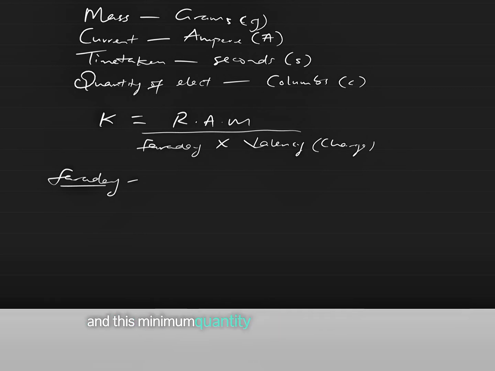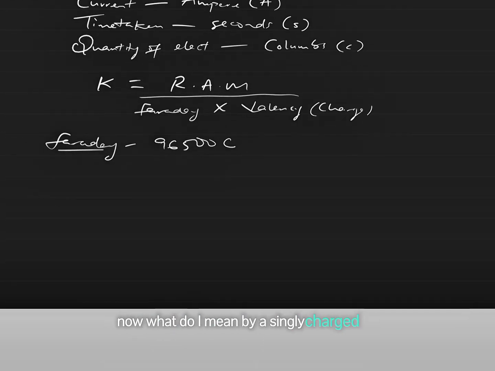This minimum quantity of electricity is found to be 96,500 coulomb, which is the minimum quantity of electricity required to liberate 1 mole of a singly charged ion. Now, what do I mean by a singly charged ion?